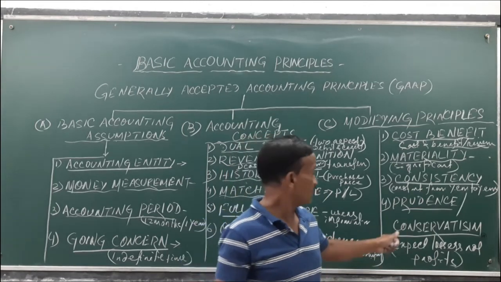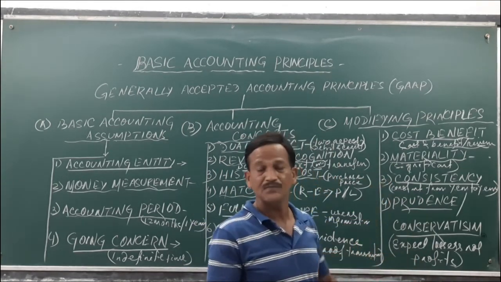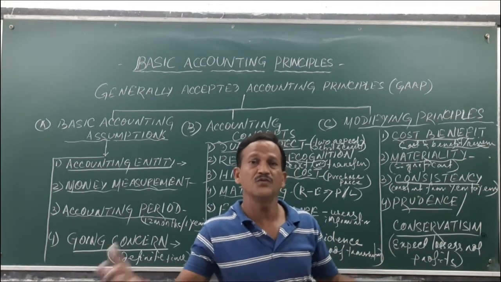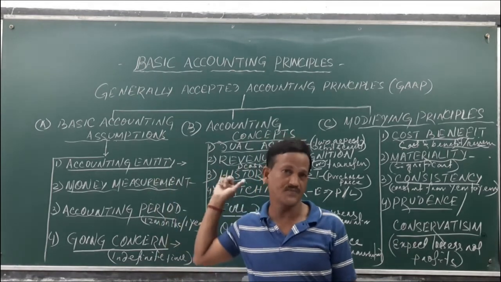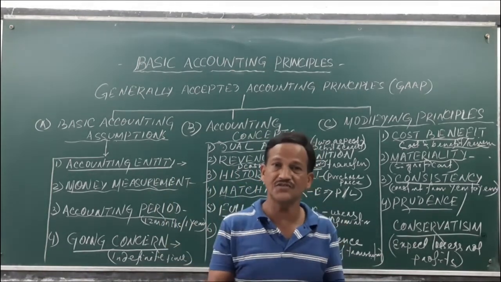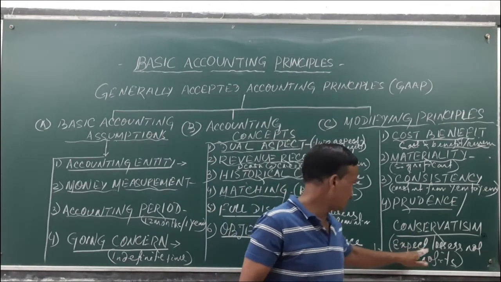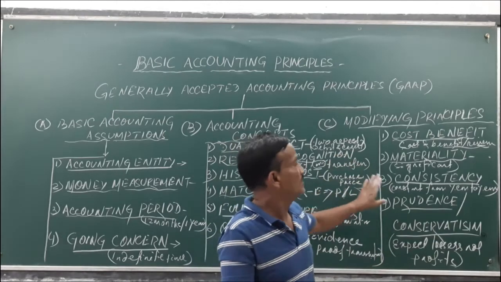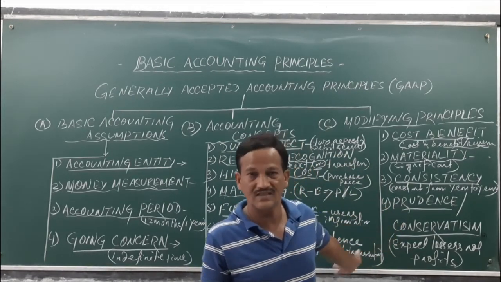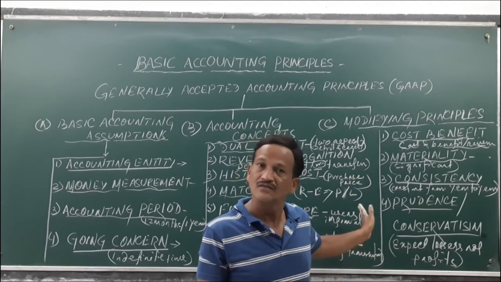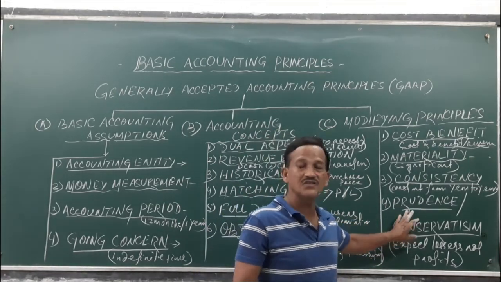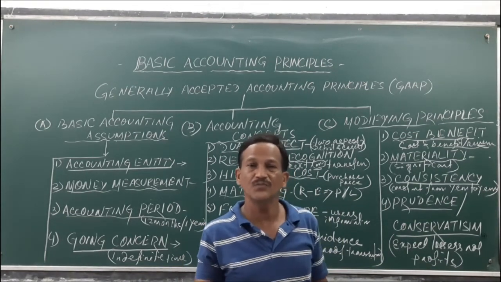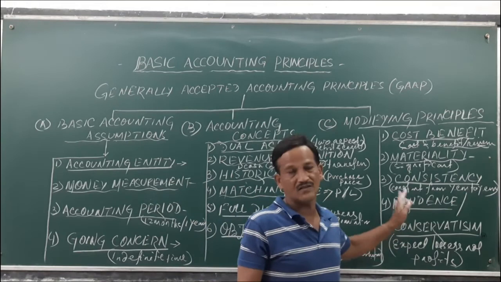Why? Because if you expect the profits and record them, then you have to pay taxes to the government, dividends, mortgages, everything you have to pay more, and it is a loss for the business, though you have not actually realized those profits. But if you expect the losses, then certainly it will reduce your results and nobody will expect anything from the business records or the accounting results. So the accounting results will show the expected losses, don't expect the profits. So this is the prudence or conservatism principle.